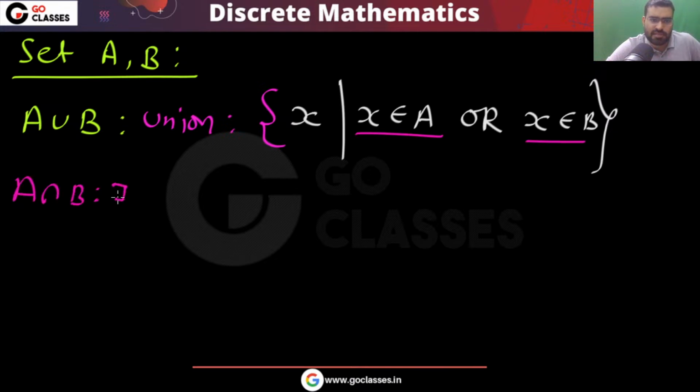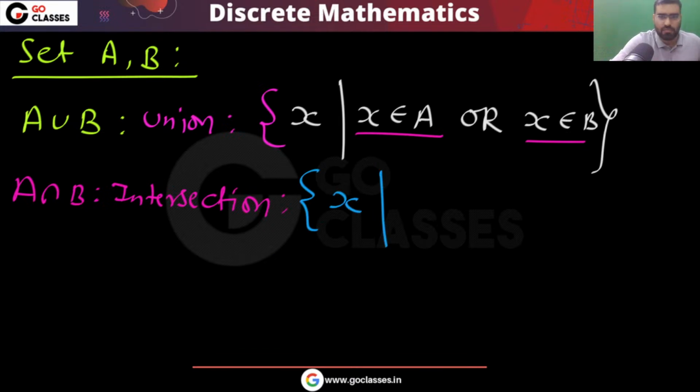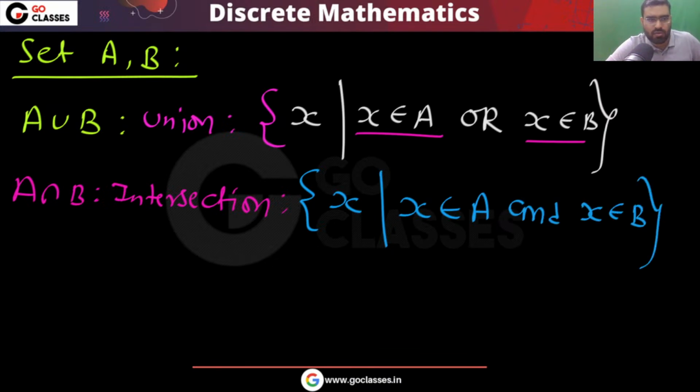Next you can notice intersection. What is this intersection of two sets? Intersection means common elements. So those elements which are in both the sets, which are common, which are in A also and which are in B also. Intersection means common part. So those elements which are in A and B.